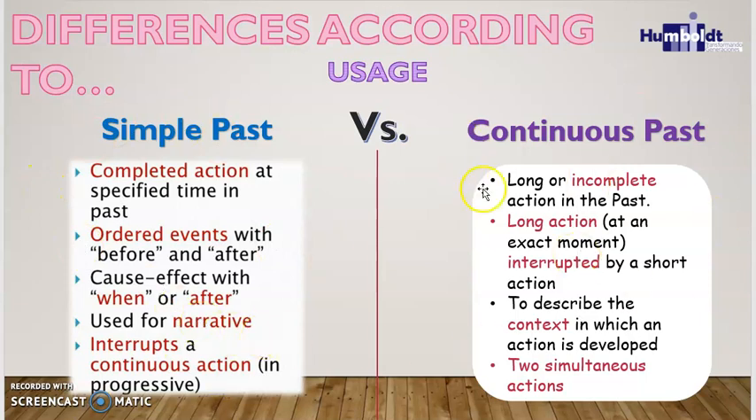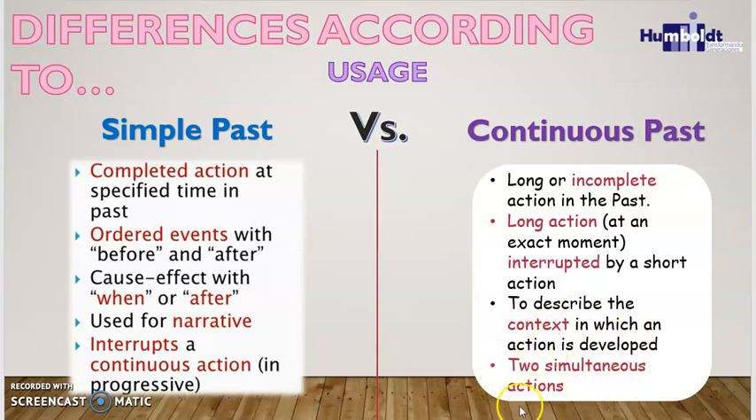Now let's analyze the continuous past. So the continuous past is a long or incomplete action in the past. Also, it is a long action at an exact moment, interrupted by a short action. So this short action generally is in simple past. Okay. Also, we use it to describe the context in which an action is developed. And finally, to refer to simultaneous actions.